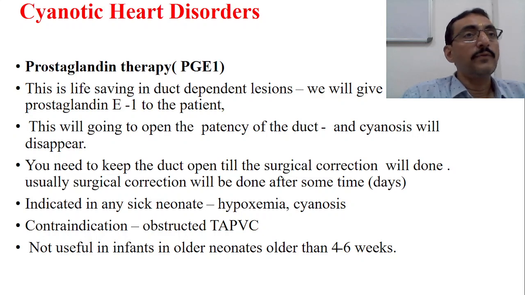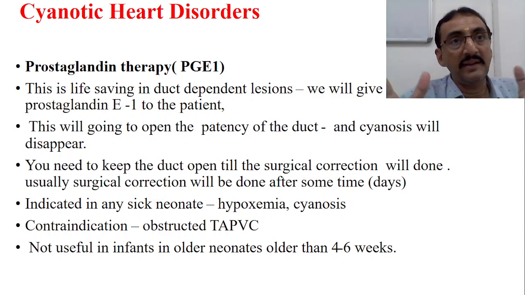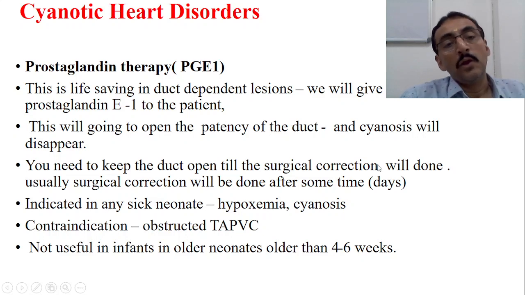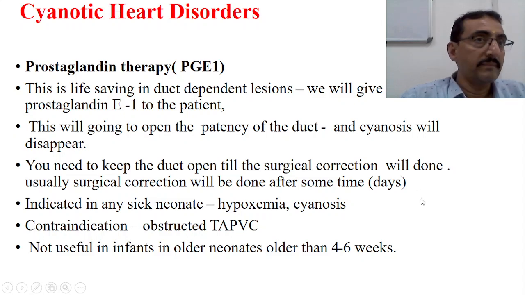Another is we will go for prostaglandin therapy in case of cyanotic heart disease. Most of the time prostaglandin therapy is life-saving in duct-dependent lesions. So we will give prostaglandin E1 to the patient because it maintains the patency of the duct. This will keep the duct open, and cyanosis will disappear. You need to keep the duct open till the surgical correction is done, and usually surgical correction is done after some time depending upon the patient's condition.